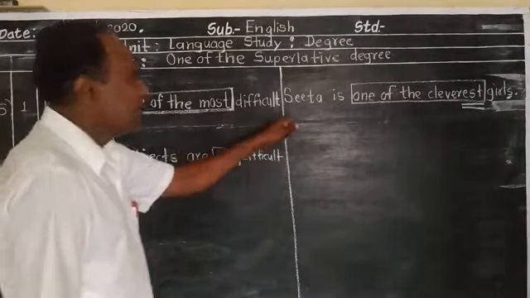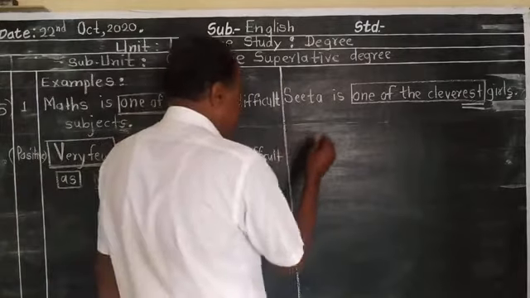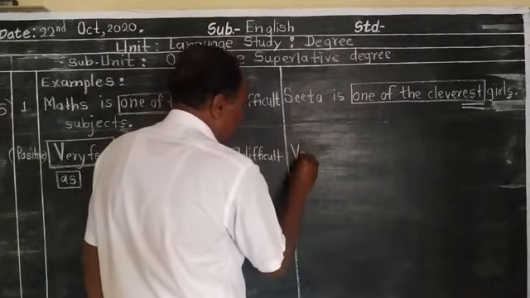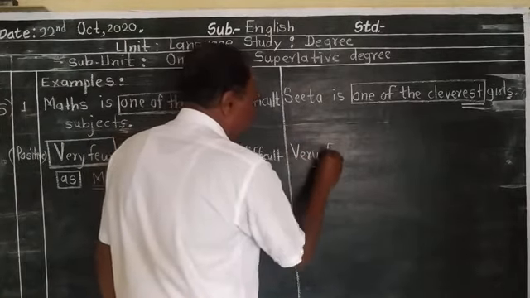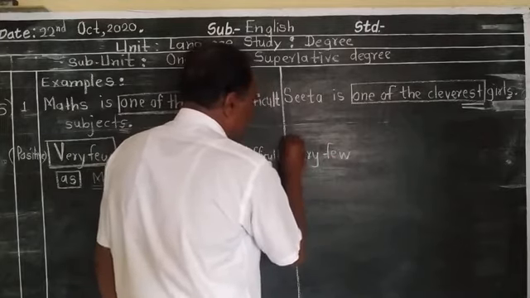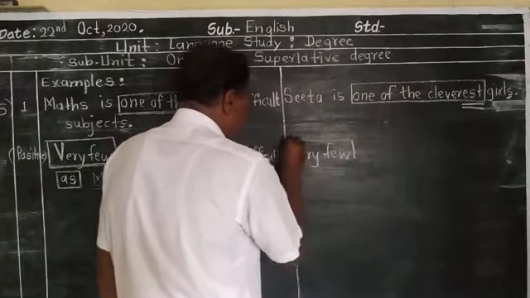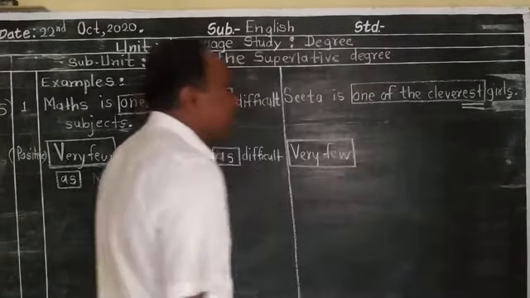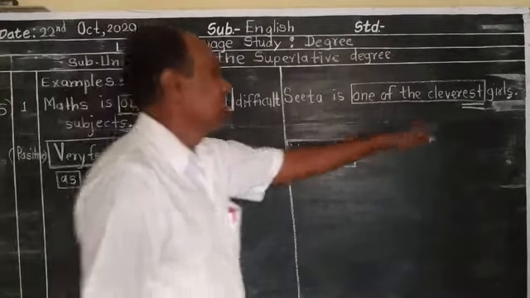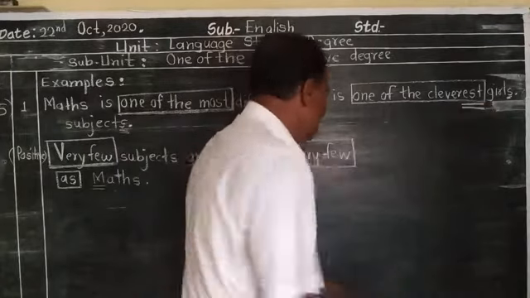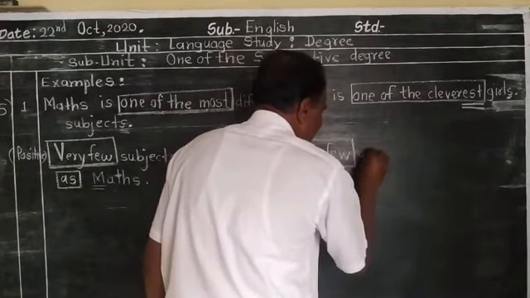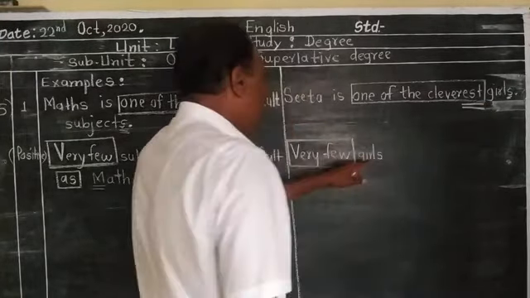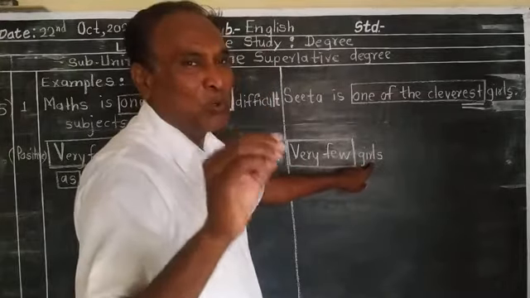Now let's see this example. Very few. The first word we have taken. After that, what will we take? This object, girls. Understood? Now girls is in the plural form.